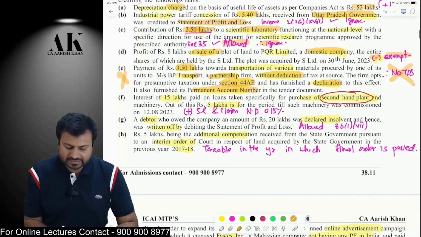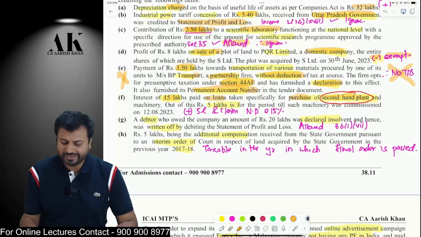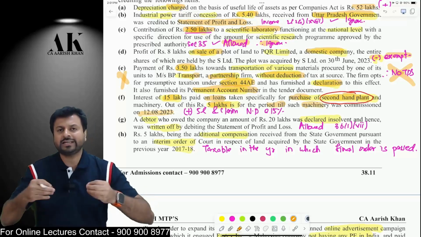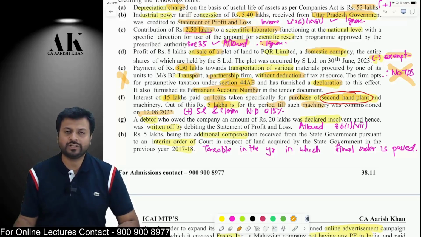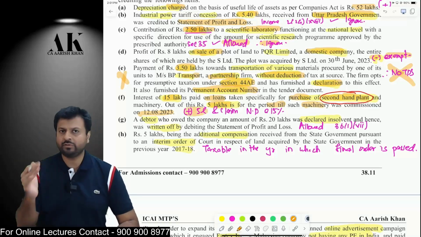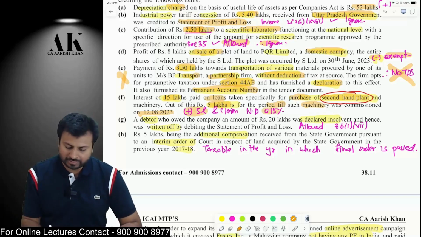Now, you have paid some interest of 15 lakhs on a loan taken specifically for purchase of second-hand plant and machinery. Out of that, 5 lakh is for the period till the machinery was installed. Till the time the machinery is not installed, that interest will be capitalized to the cost of the machinery. Therefore, 5 lakhs will be disallowed here, and on that 5 lakhs you will claim normal depreciation.